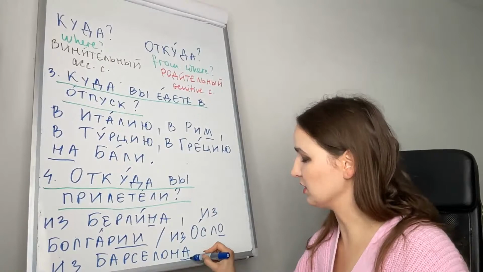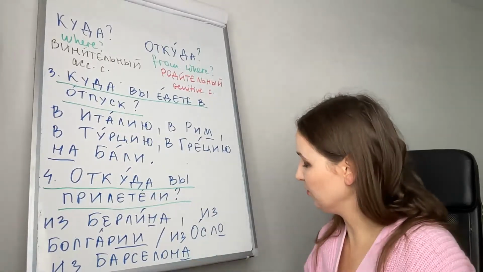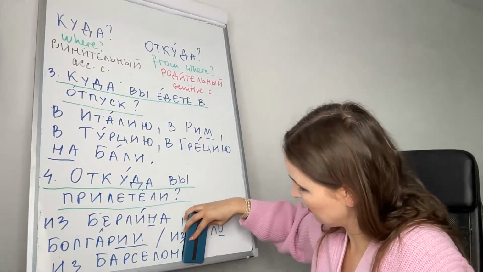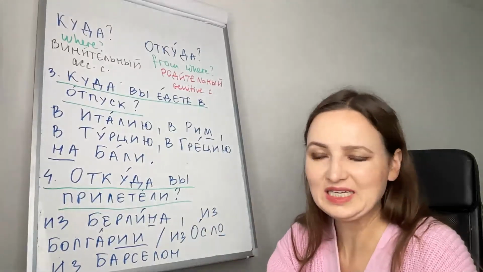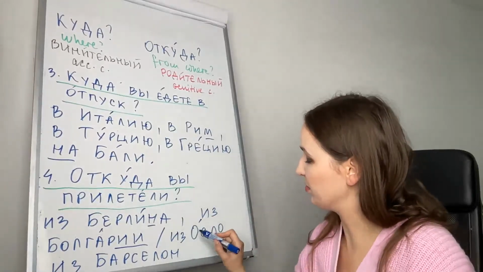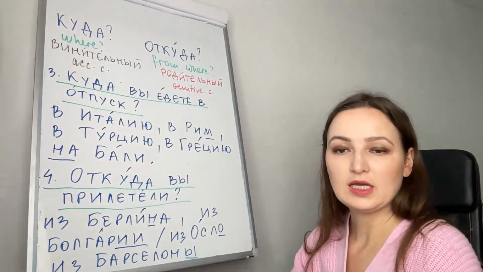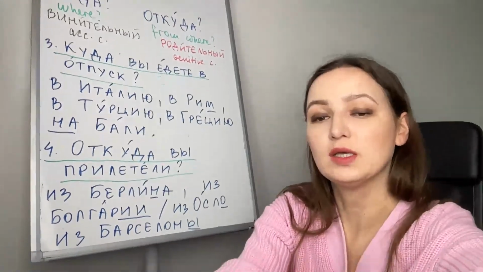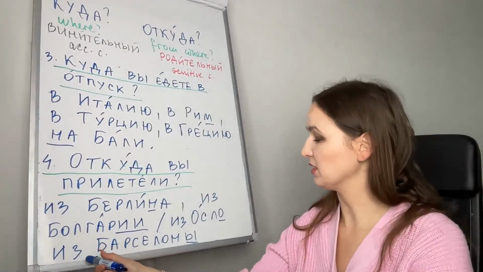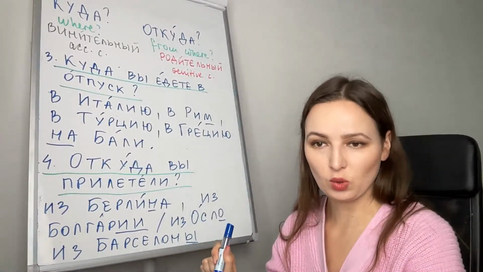Barcelona, so this noun is feminine. In genitive, we will replace a with ы, as we did with от мамы, от папы. Из Барселоны, from Barcelona.